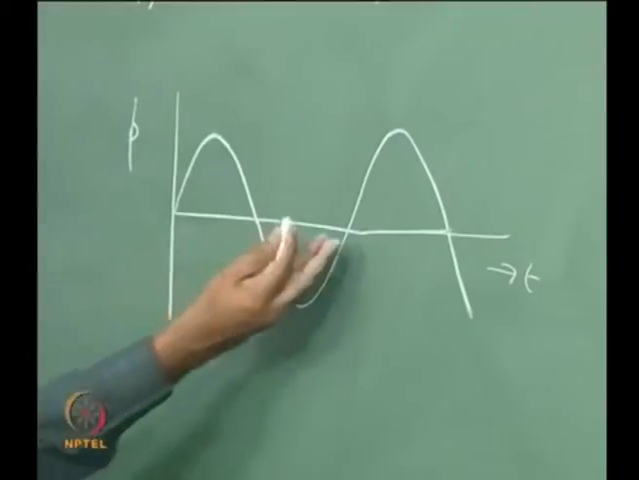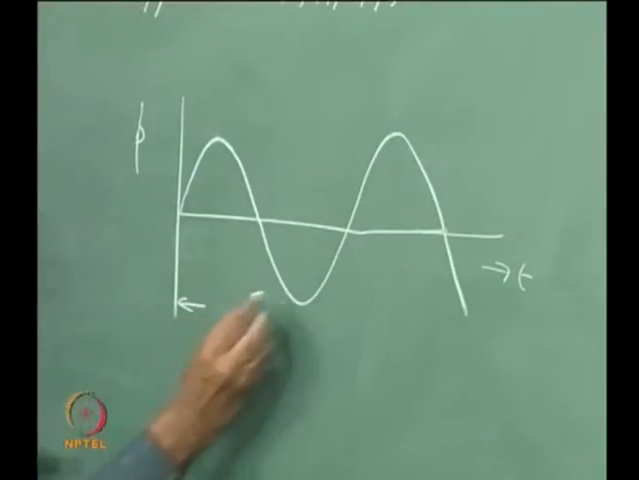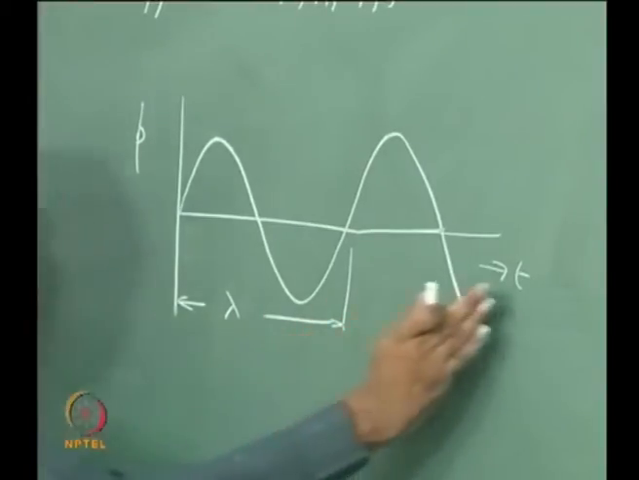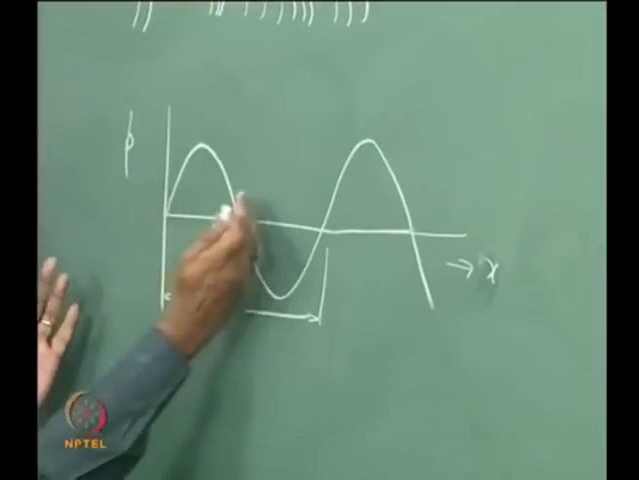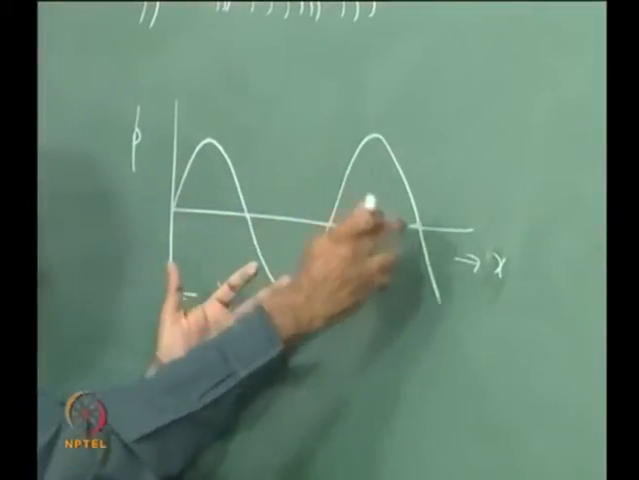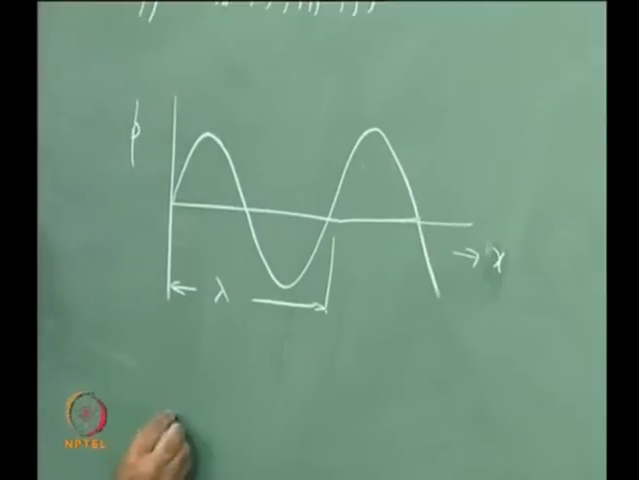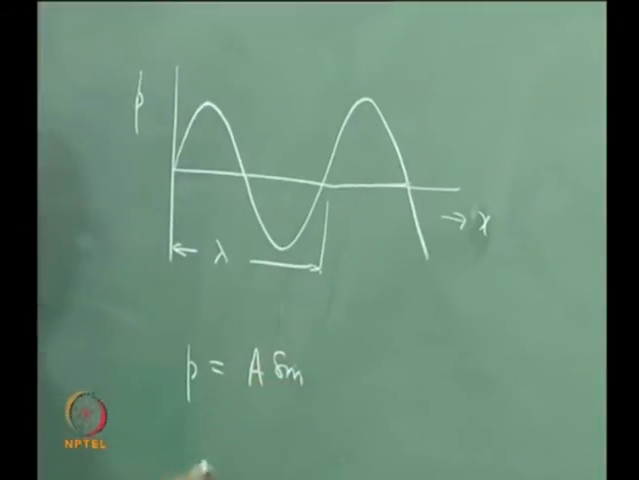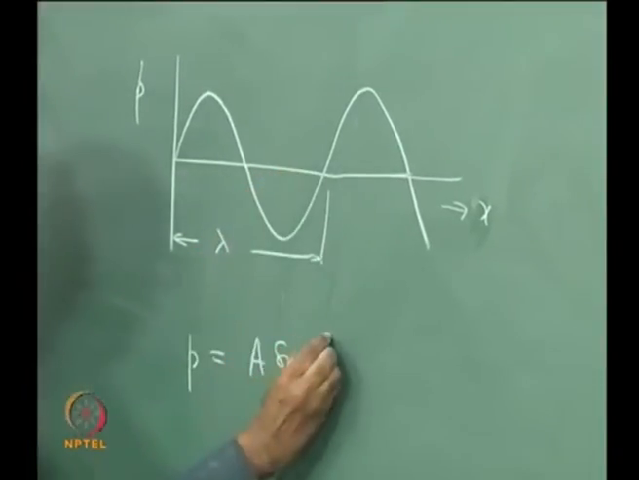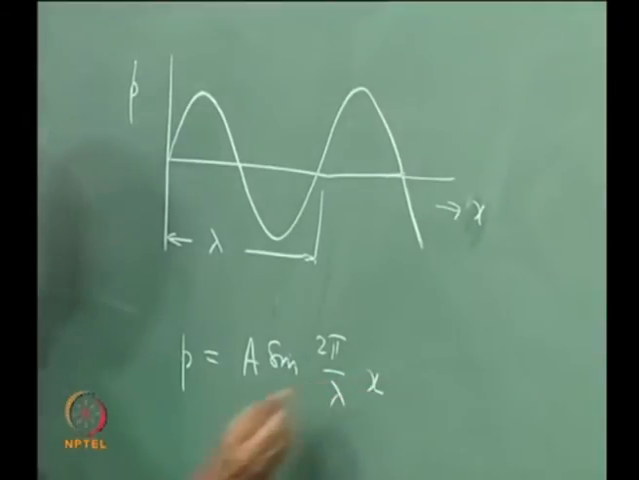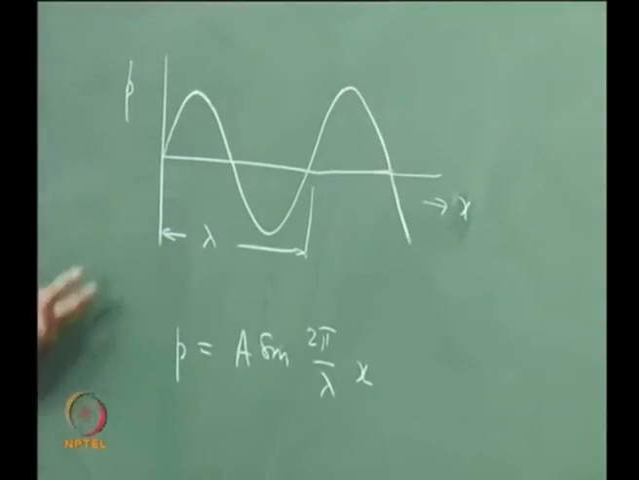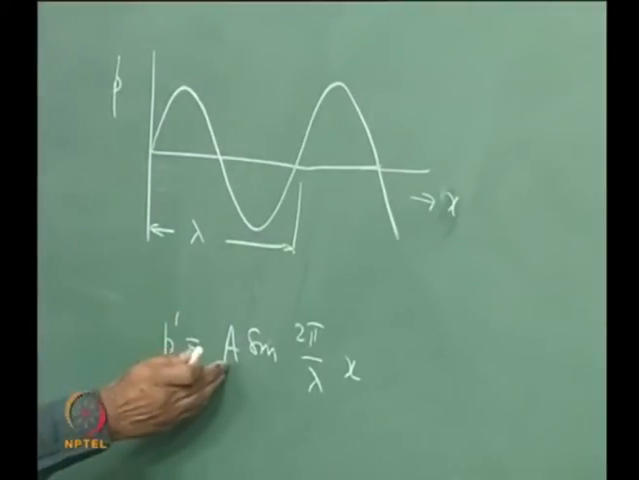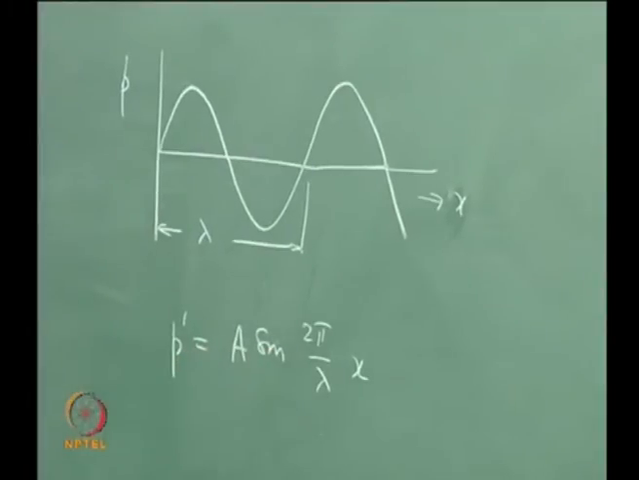And I can now write, this is a sine wave after all, this is one cycle of oscillations, that is one wavelength of oscillations, and this is my distance. As distance moves, my compression, rarefaction travels, and therefore I can write this as P is equal to some amplitude A sine of 2 pi by lambda into x. This is the equation to a sound wave which is propagating, and sound wave means a disturbance wave. P prime is equal to P hat or A sine 2 pi by lambda x.